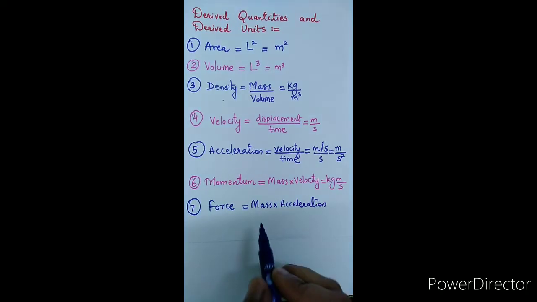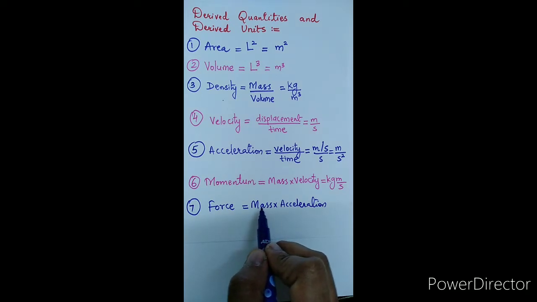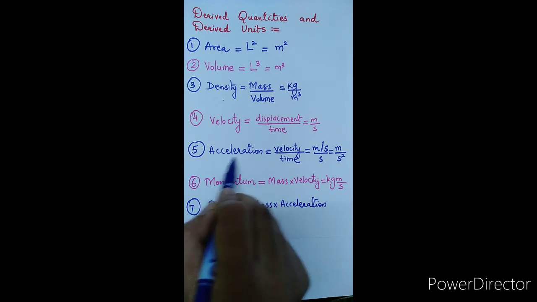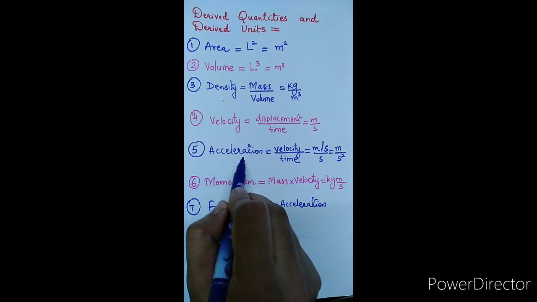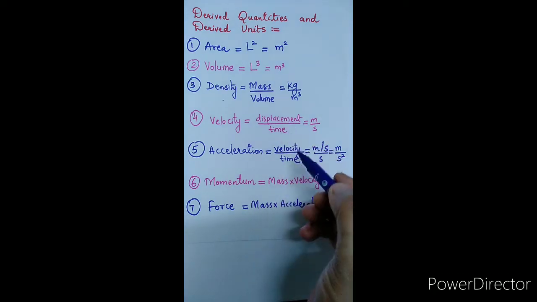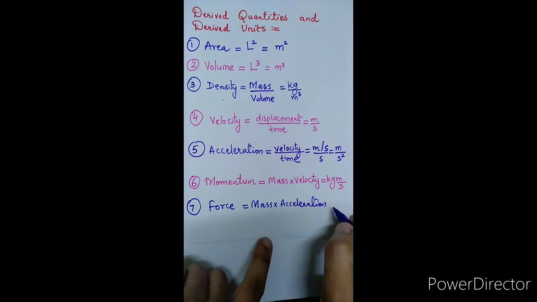Now the mass is a fundamental quantity, and acceleration we had seen is a derived quantity which depends on the fundamental quantities length and time. So here the force we can say is a derived quantity which depends on the fundamental quantities mass, length and time, and its unit will be